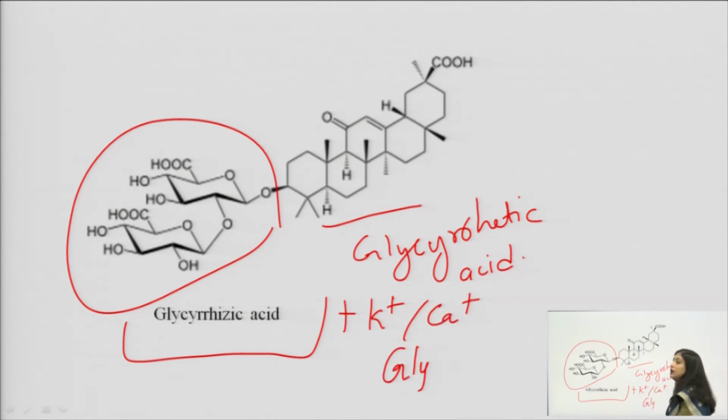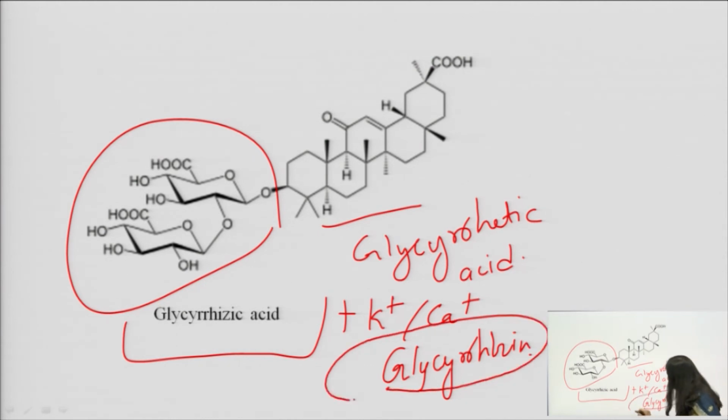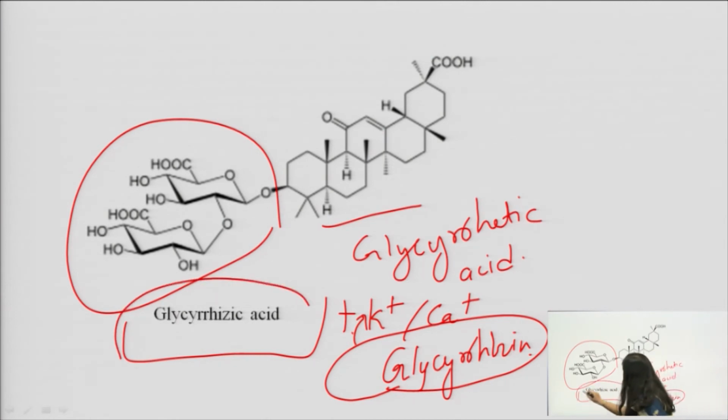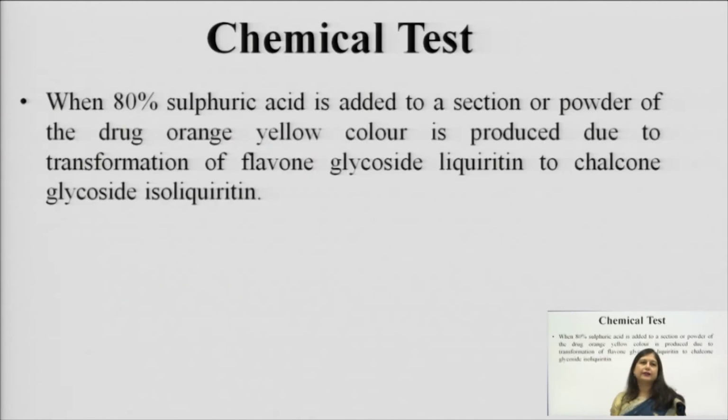It will become glycyrrhizin. So, this is the main glycoside, which is potassium and calcium salt of glycyrrhizic acid. Glycyrrhizic acid is a glycoside and its aglycone is known as glycyrrhetinic acid.